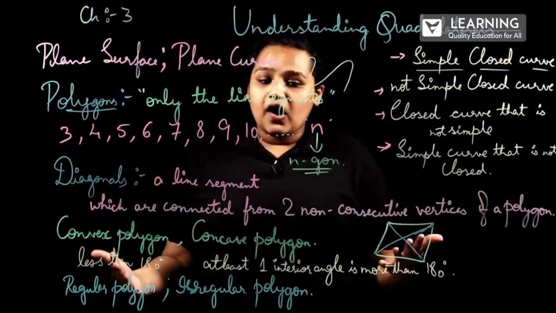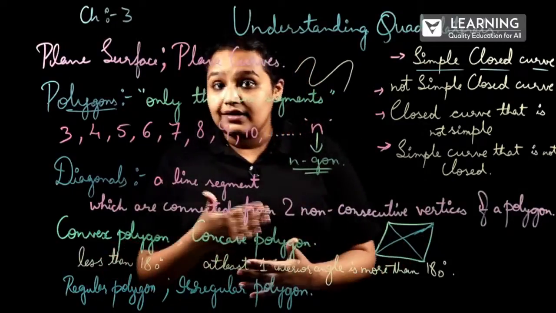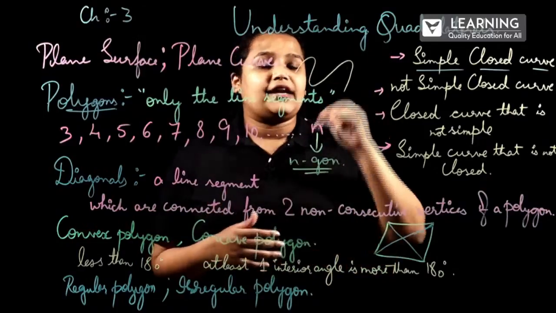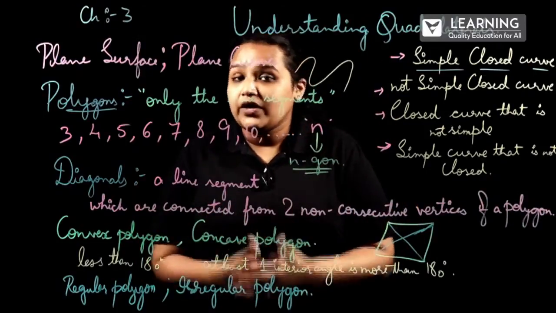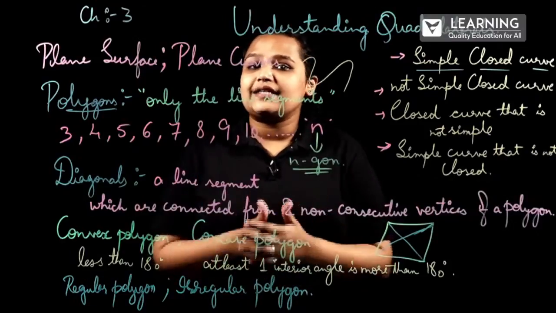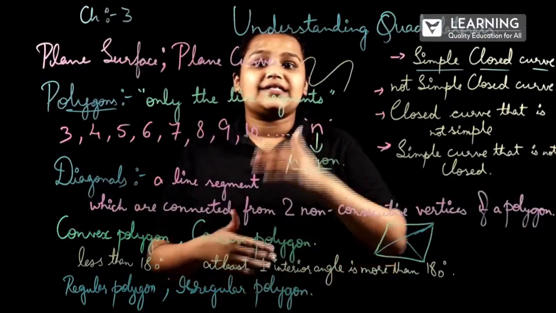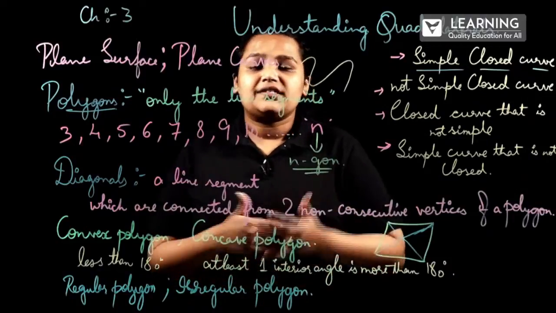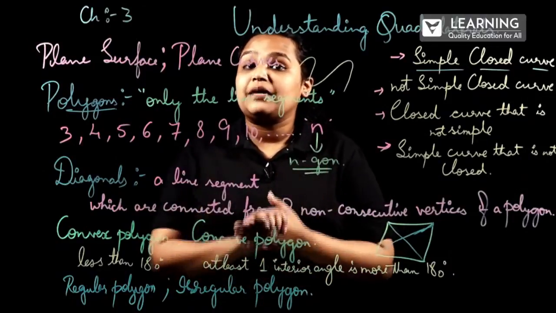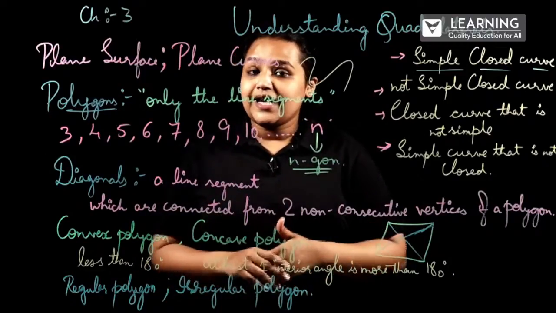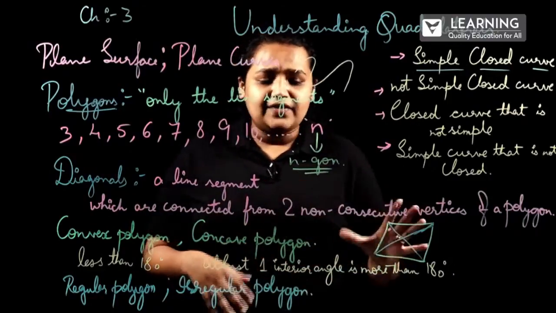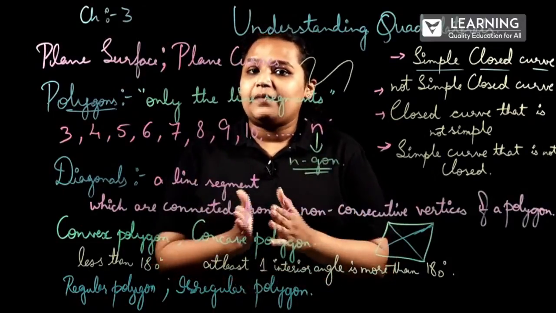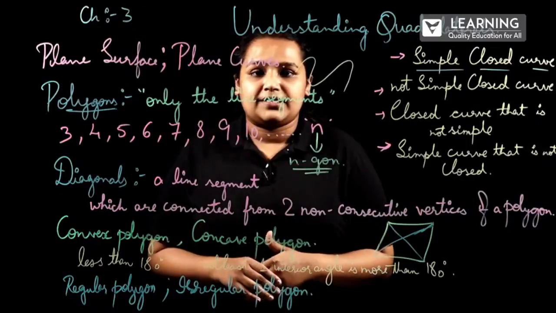So these all are the main topics which we are going to learn in the starting of chapter 3, understanding quadrilaterals. Next, we'll take a few examples, that is exercise problems, to solve. Now I'll start a few exercise problems so that it becomes easy for you to solve, right? So now I'll just clean this up. Wait a second, I'll be back with the problems.